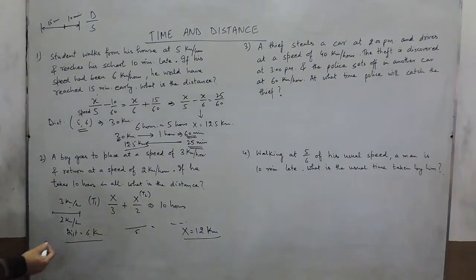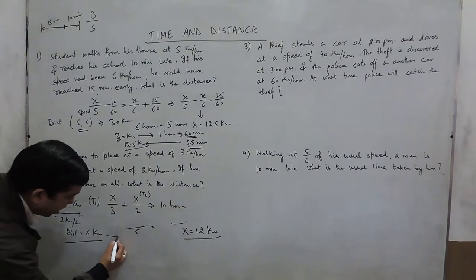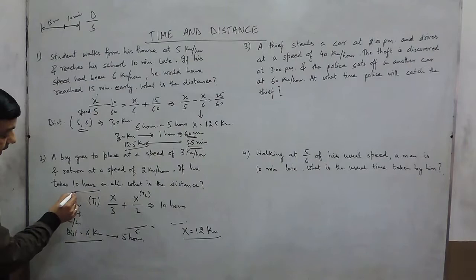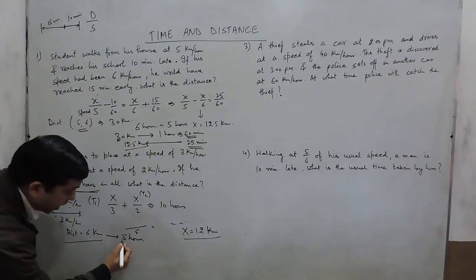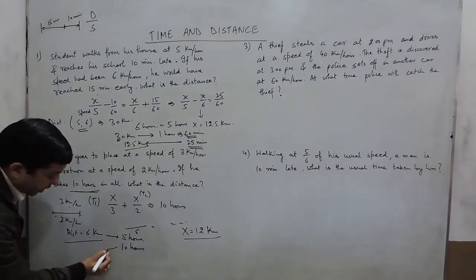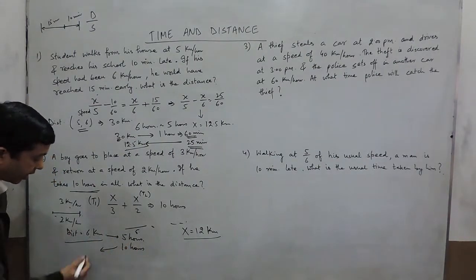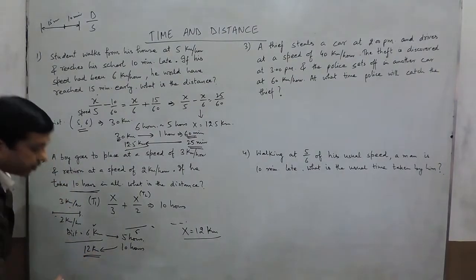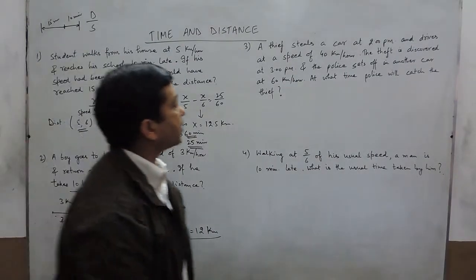So if the distance is 6 kilometers, he is going in 2 hours and he will come back in 3 hours. So total he will take 5 hours. But in the question it is given that he takes 10 hours. Definitely, instead of 5 hours, if he is going and coming back in 10 hours, it means the distance must be double of what we have assumed. So the distance is 12 kilometers. So this way we can approach this question.